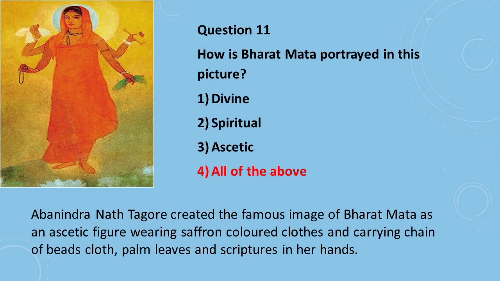Question number 11 is, how is Bharat Mata portrayed in this picture? The first option is divine, option 2 is spiritual, option 3 is aesthetic, and option 4 is all of the above. And the correct option is option number 4, all of the above. Rabindranath Tagore created the famous image of Bharat Mata as an aesthetic figure wearing saffron-colored cloths and carrying a chain of beads, cloth, palm leaves and scripture in her hands.